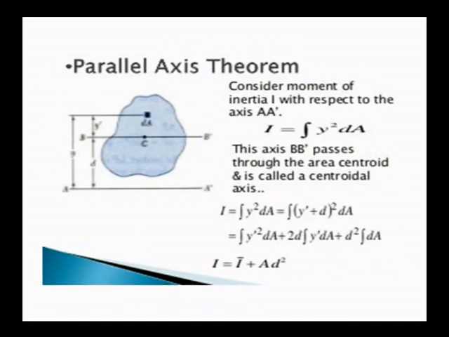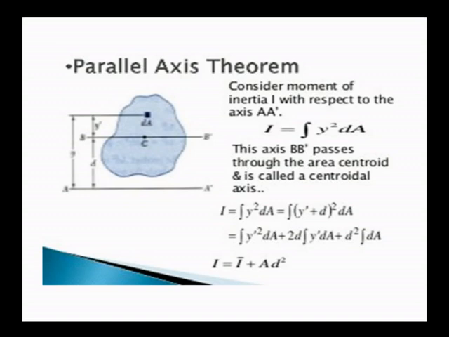In the first step we calculated the moment of inertia about the centroidal axis. In this parallel axis theorem we are calculating the moment of inertia for different axes, so we know the resistance along the x axis and against the y axis, which is very important.